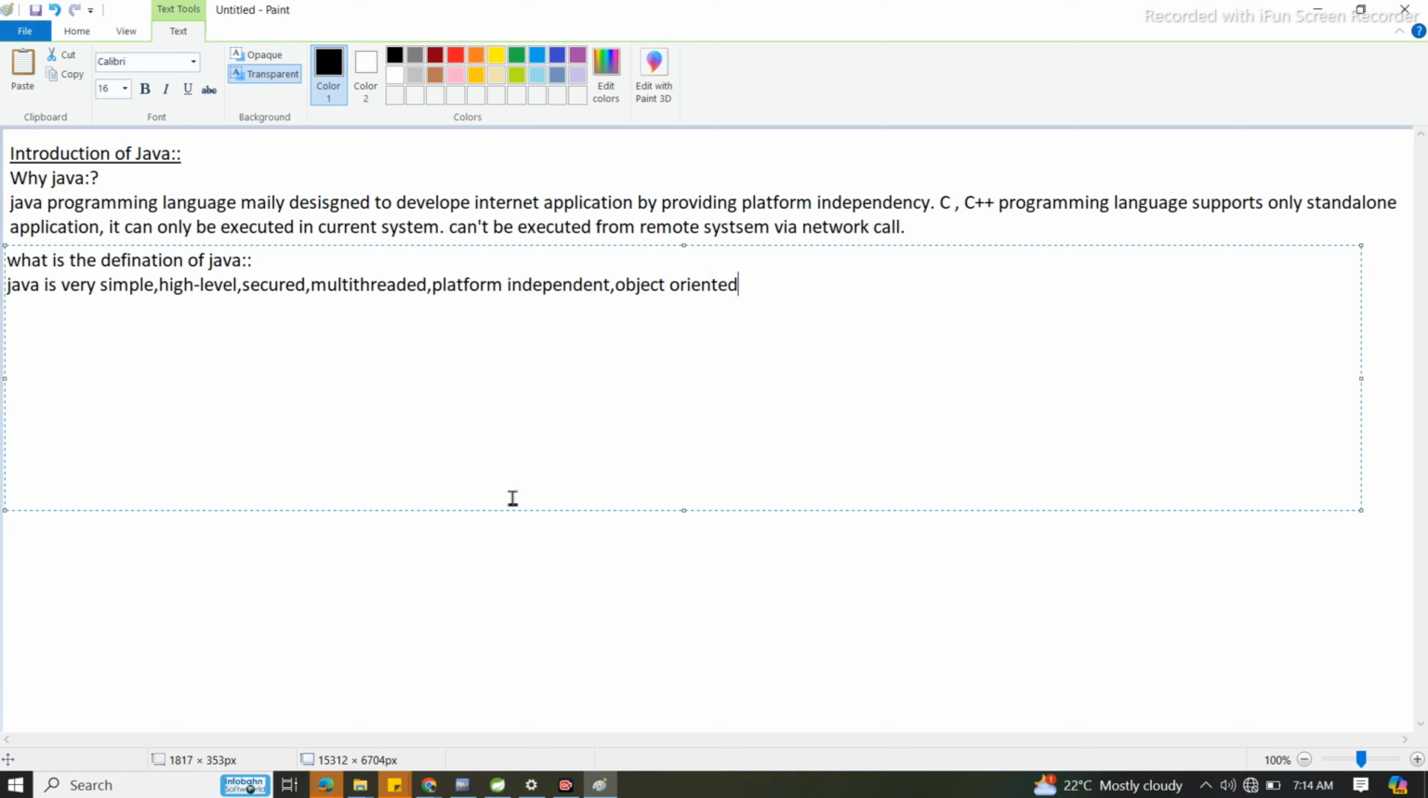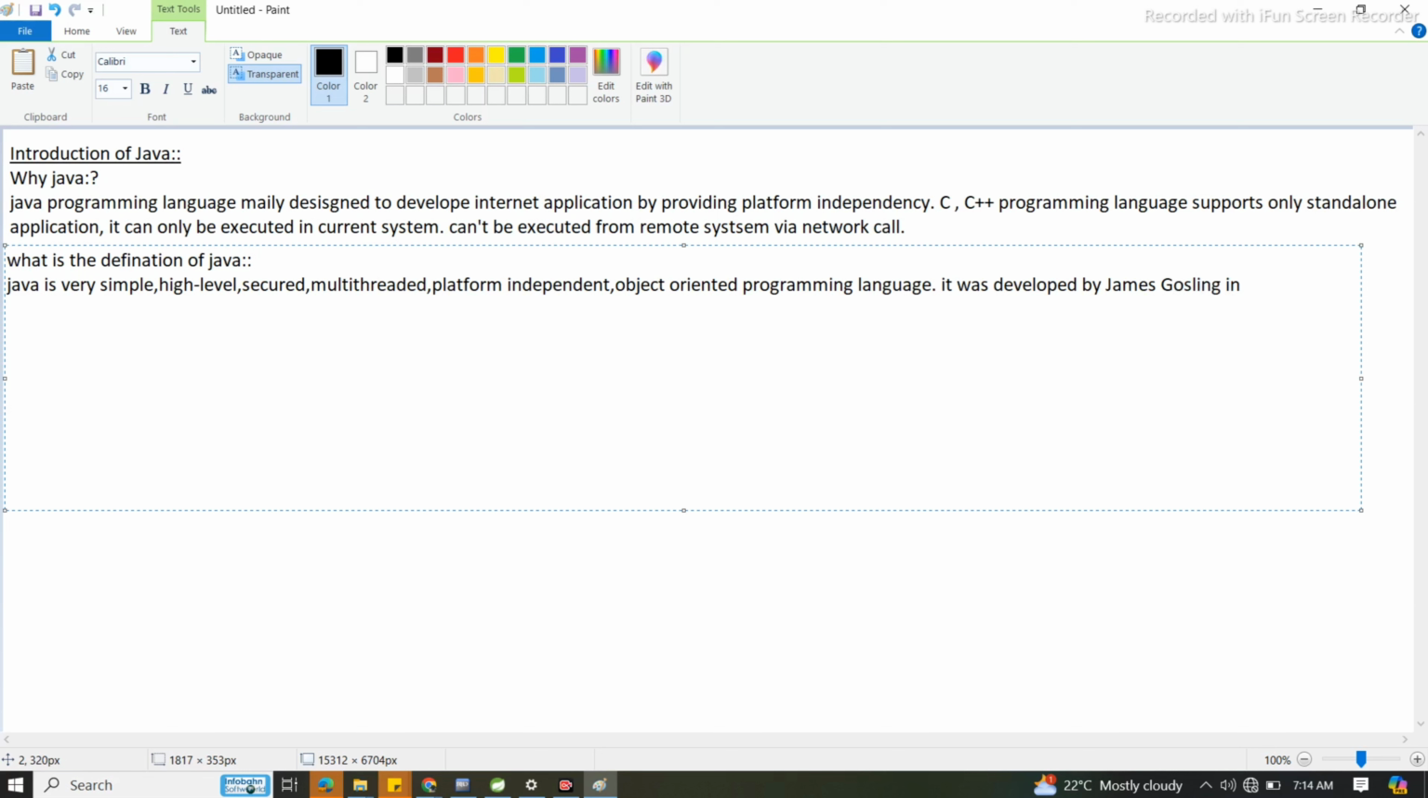We'll see all these things one by one. Why are we calling this simple? Why is this high level? Why is this secure? Why is it multi-threaded? Why are we calling this platform independent and object oriented? All these things we'll see one by one. So, an object oriented programming language. By whom was it developed? See the names. The creator of Java is James Gosling.